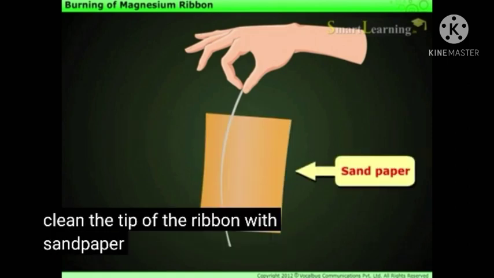But before burning, we have to clean the tip of the ribbon with sandpaper. Do you know why? It is because, due to the attack of atmospheric oxygen, the magnesium ribbon will form a white coating of magnesium oxide over its surface. We have to remove this magnesium oxide coating, then only burning will take place more easily. To remove that coating, we have to rub the magnesium ribbon with sandpaper.